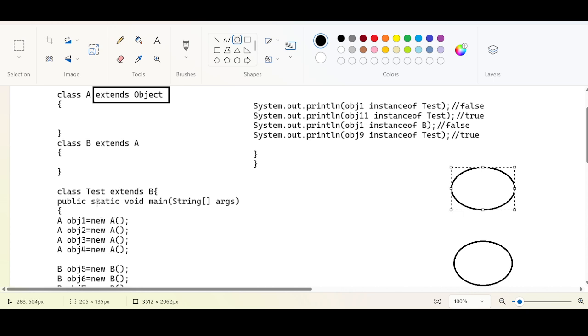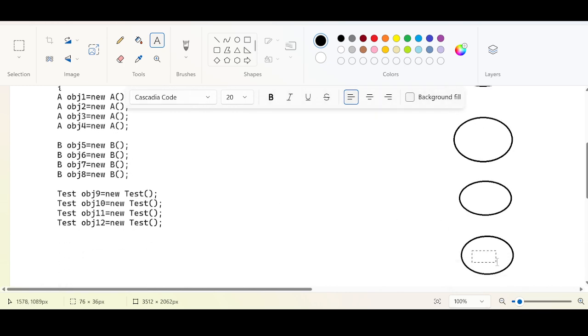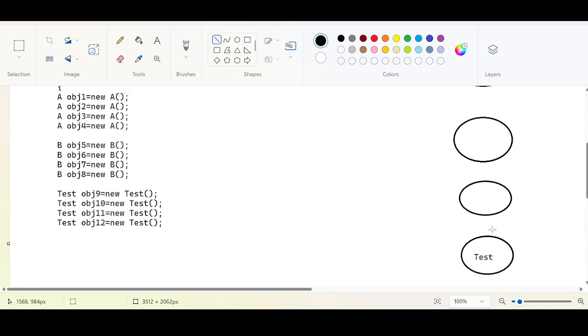Okay, what is a root class? The Test class is extending to B class. How can this be represented? There is a class called Test. There is a relationship between Test and B class because Test is extending B, right?